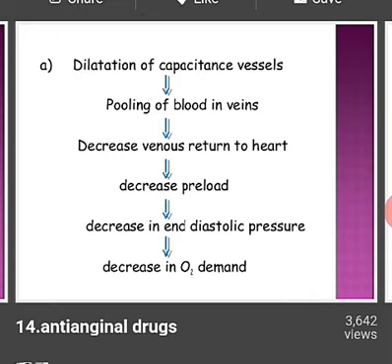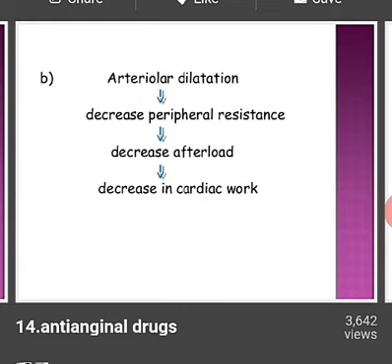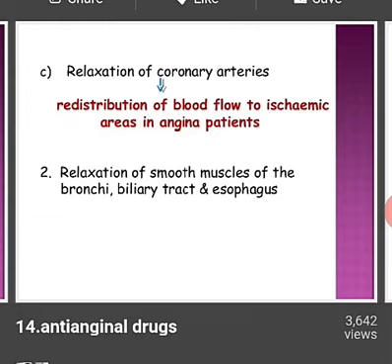In afterload reduction, the arteries get dilated, which leads to decreased peripheral resistance and decreased afterload, so there is decreased cardiac work. Third is the redistribution of blood flow. Once the coronary arteries get dilated and relaxed, the person gets less chest pain, and it leads to redistribution of blood flow to ischemic areas in angina pectoris. Second is the relaxation of smooth muscles of the bronchi, biliary tract, and esophagus.